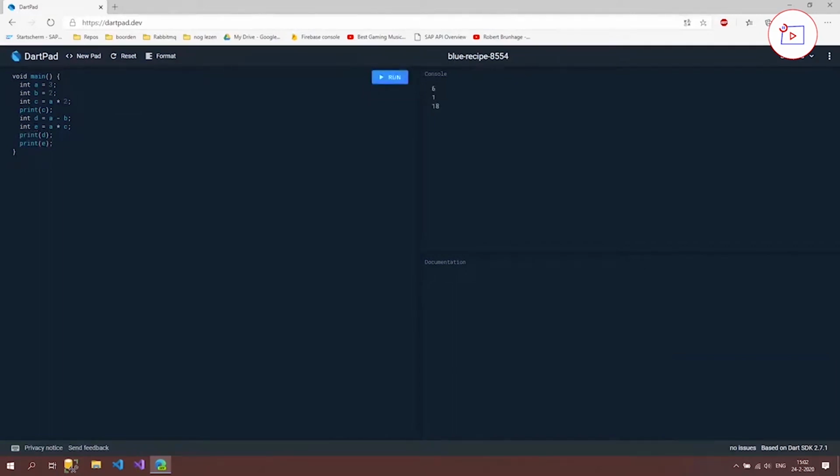So a is 3, b is 2, c is a times 2, which is going to be 6, that's right. D is a minus b, which is 3 minus 2 is 1. And then we say a is 3 times c, which is 6, and that's going to be 18. So this way we can play around a little with numbers.